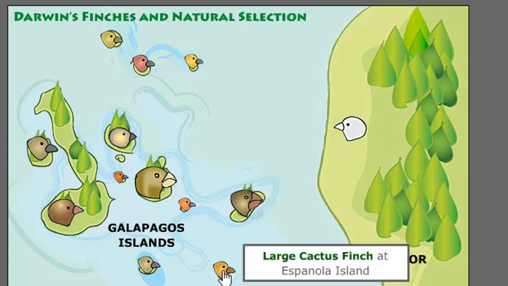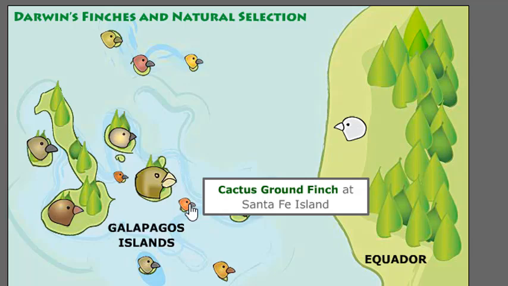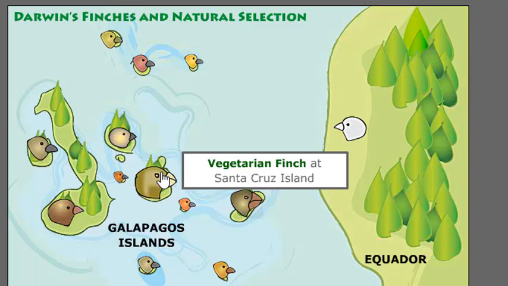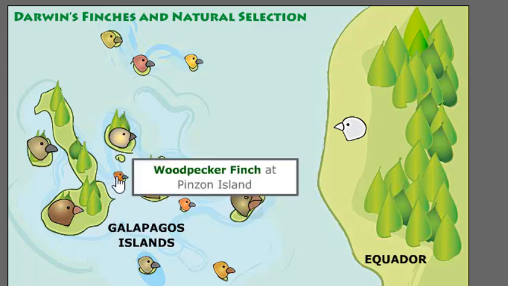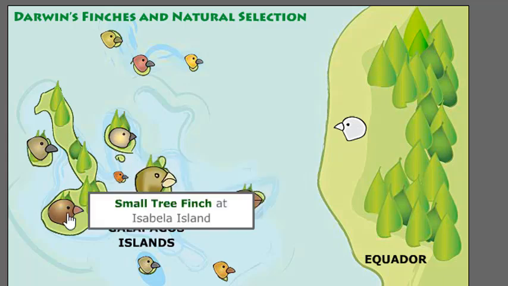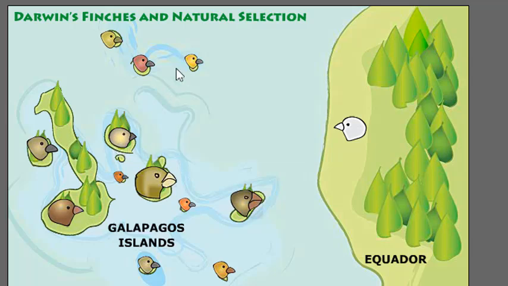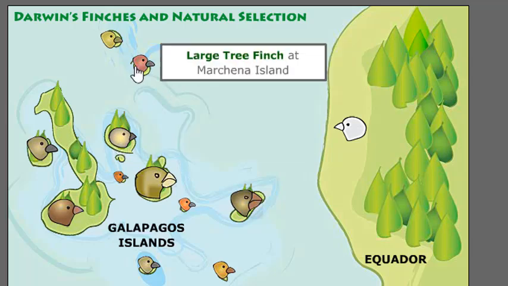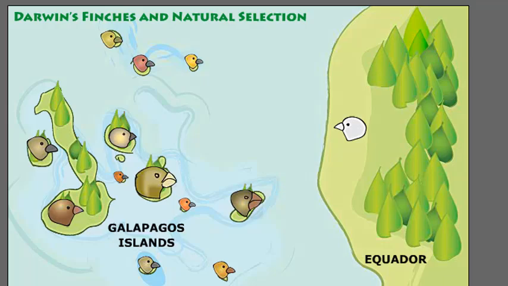So this is a large cactus finch, a medium ground finch, another cactus finch but smaller, medium tree finch, vegetarian finch, a woodpecker finch, small tree finch, mangrove finch, small ground finch, large cactus finch, large tree finch, and a sharp-beaked finch. So they all have different beaks.